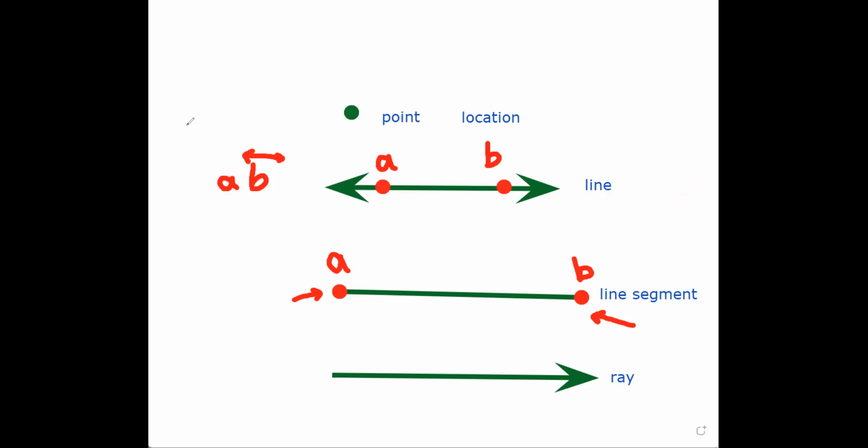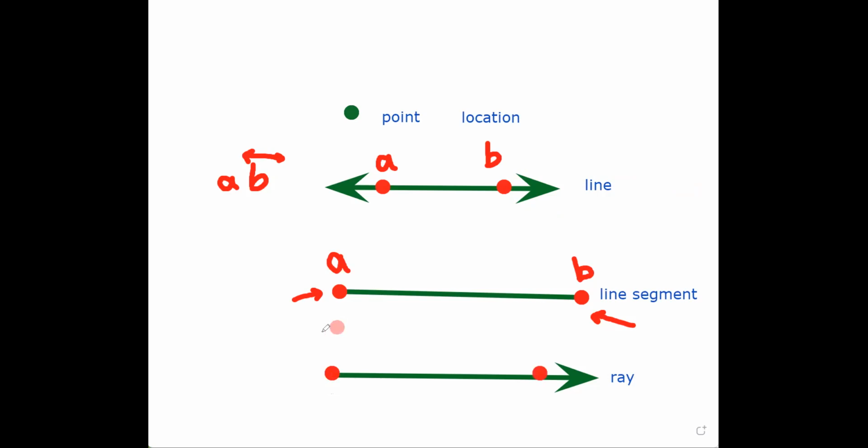What about the ray? Actually, the ray is a mix between the line and the line segment. On one part I can't go after it, and on the other I can easily go forever.